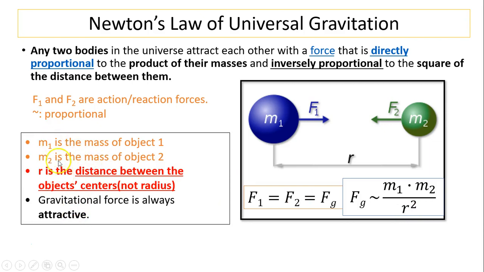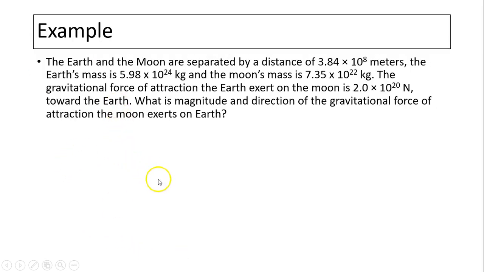Here are the symbols and what they represent. Again, r is the distance between the centers, not the radius. Gravitational force is always attractive, toward each other. Let's take a look at this example.